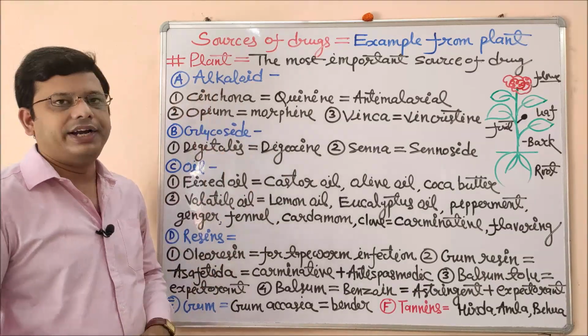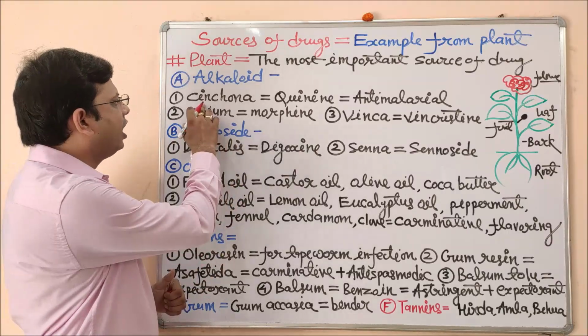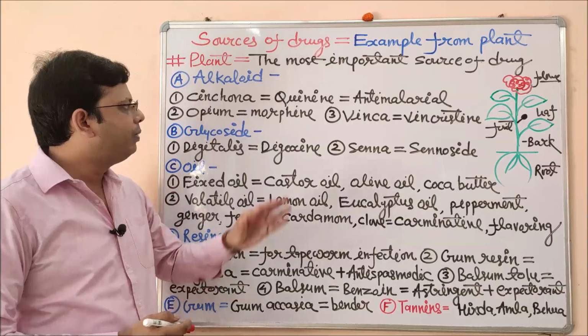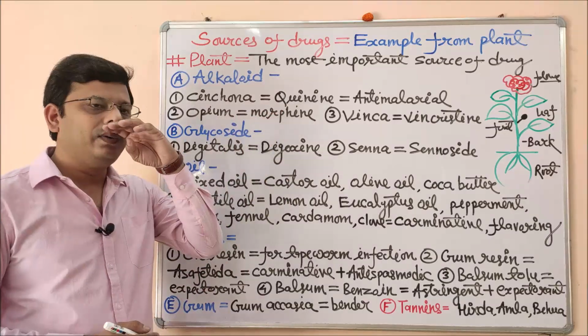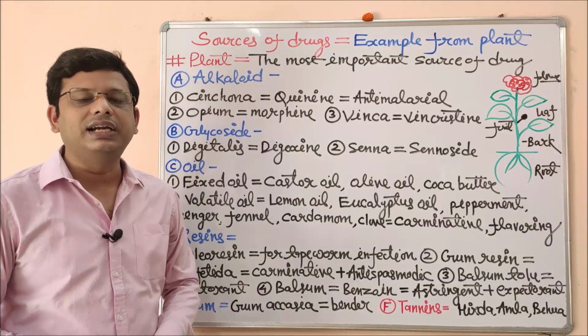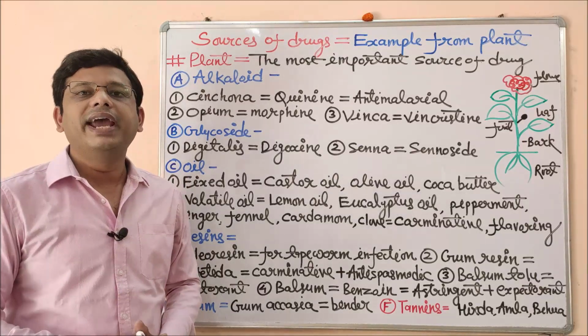First of all, alkaloids. The example of alkaloid is cinchona. Cinchona is the bark of a particular plant. From cinchona we obtain quinine. Quinine is a specific and potent anti-malarial drug. From cinchona we also get quinidine.